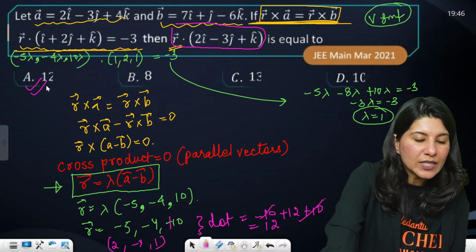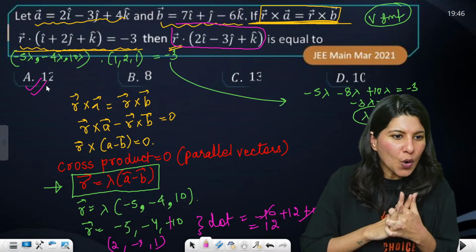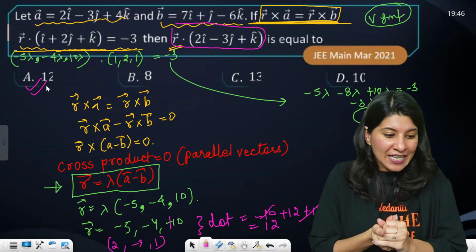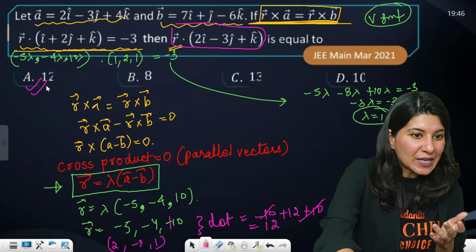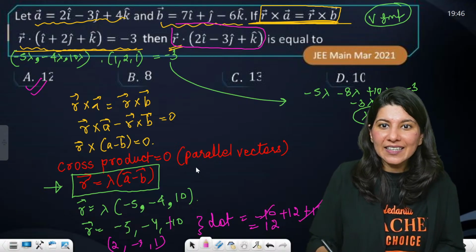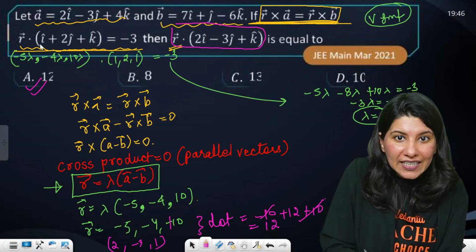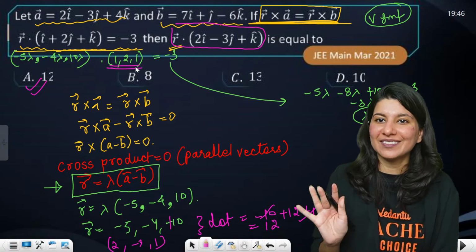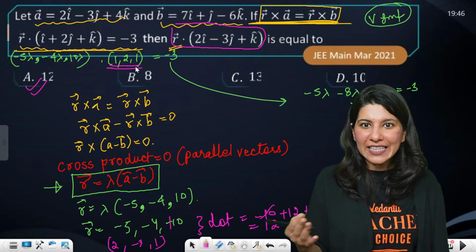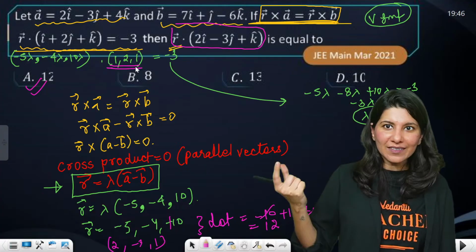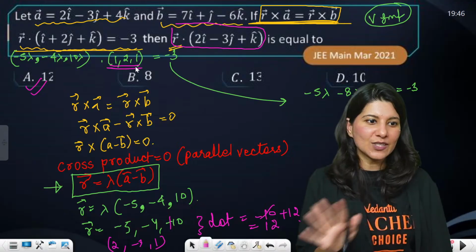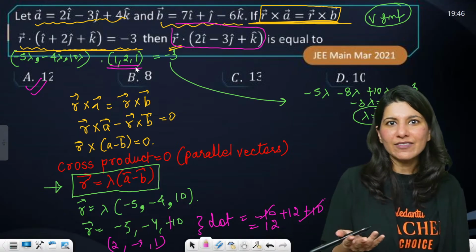One student was writing, ma'am, how are you getting those coordinates? These are not coordinates actually. This is my way of writing. I hope you are understanding that rather than writing i cap plus 2j cap plus k cap, I write 1, 2, 1. It is not the correct way of writing. It's just that I don't want to do the labor of i cap, j cap, k cap. That's why I do that. It will save time basically.